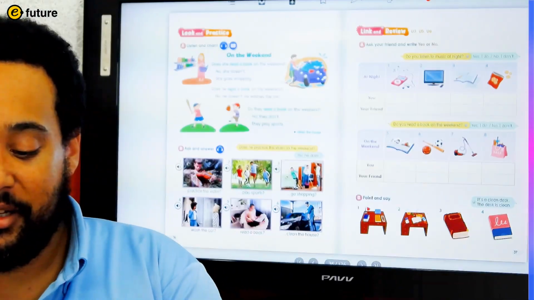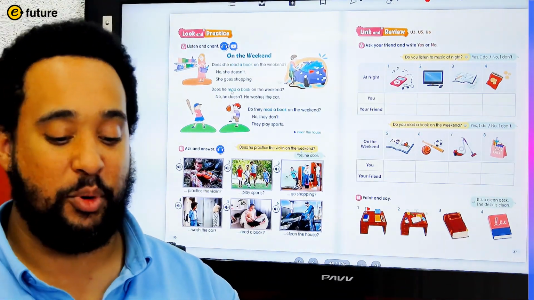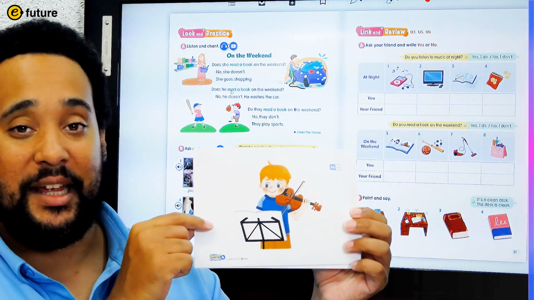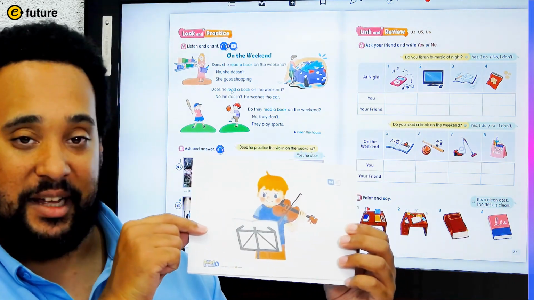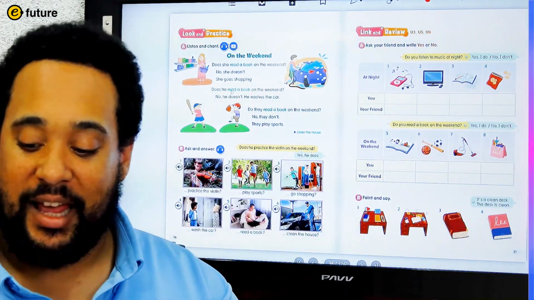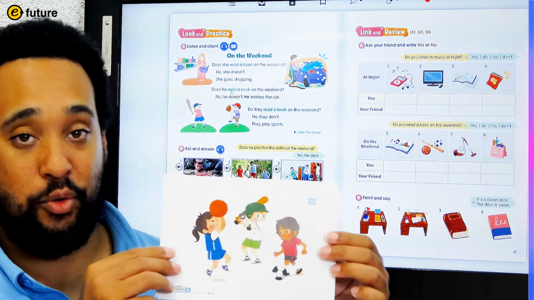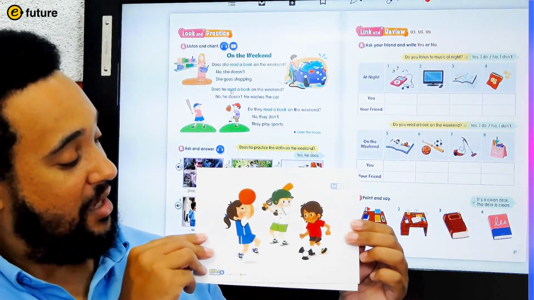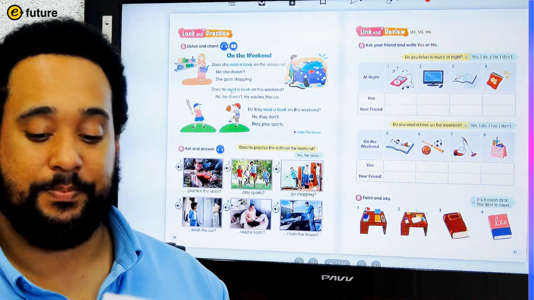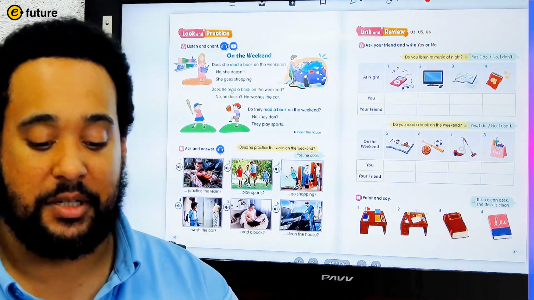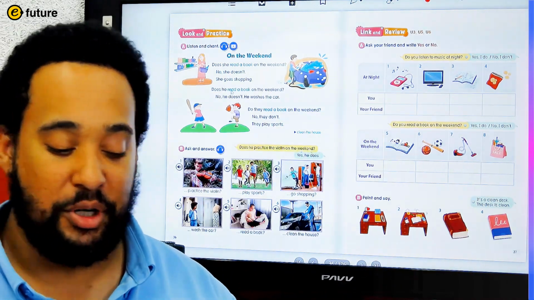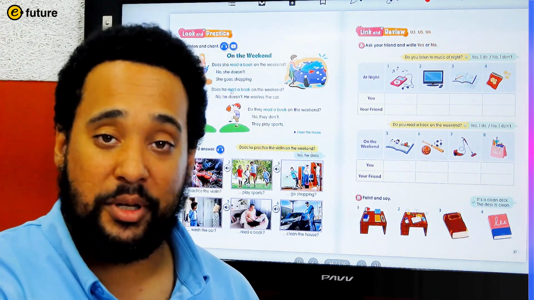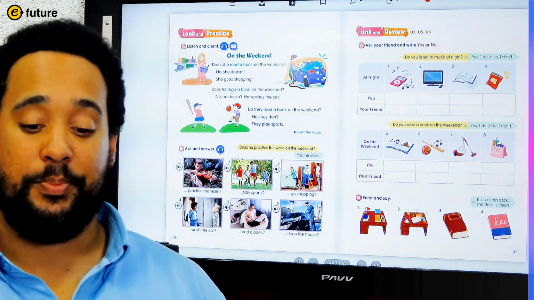We also had flashcards with just one boy, right? So he, what does he do on the weekends? He plays the violin. Very good. And we had our they group. What do they do on the weekend? They play sports. So we have 3 groups of cards, and I'm going to put you into one of these groups. So we'll have a she group, a he group, and a they group.